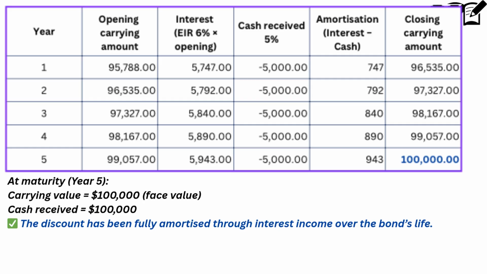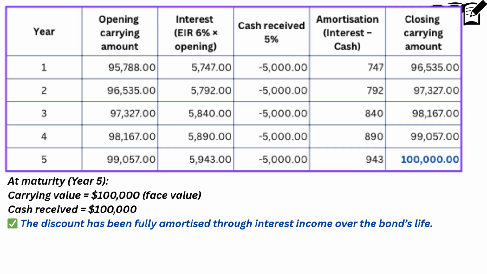First year, opening carrying amount is the purchase price, $95,788. Interest, based on effective interest rate 6%, is $5,747, which is recorded under accrual interest income. The cash received from issuer is $5,000 based on coupon rate 5%. The amortization amount is the difference between accrual interest and cash received, it is $747.